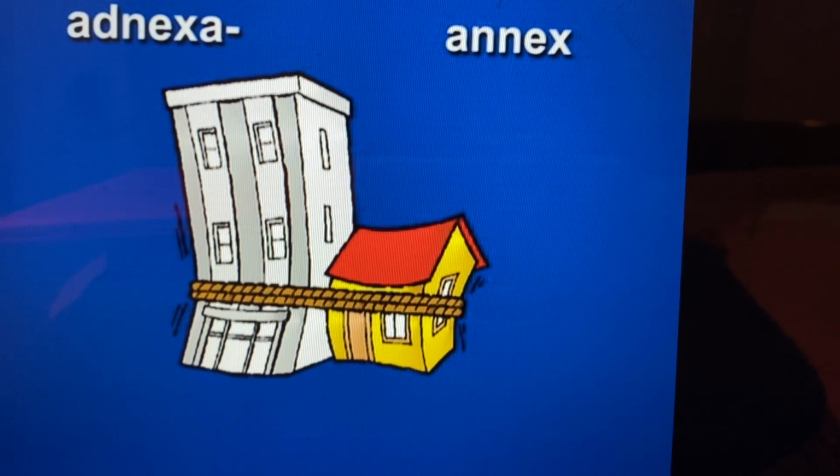Adnexa, annex, tied, ties. Twice together. Adnexa, annex, tied, ties.